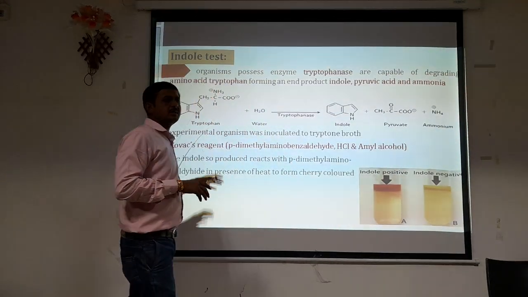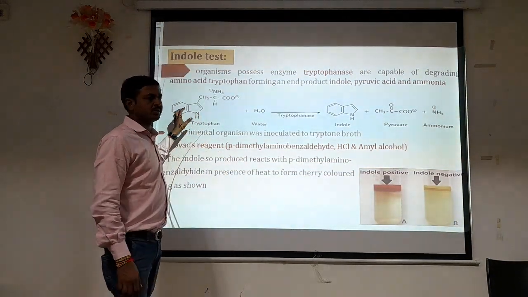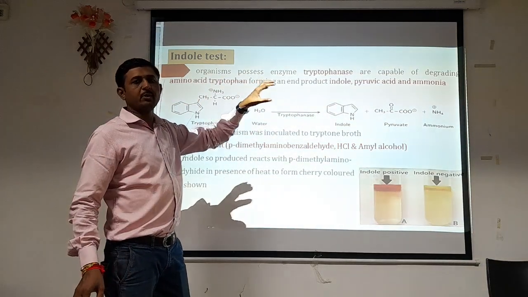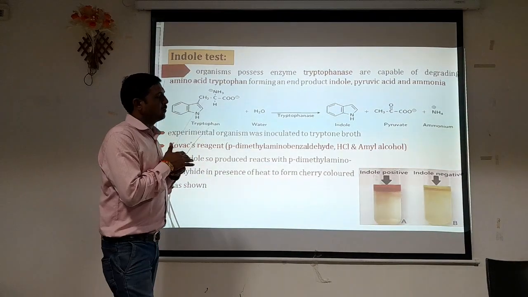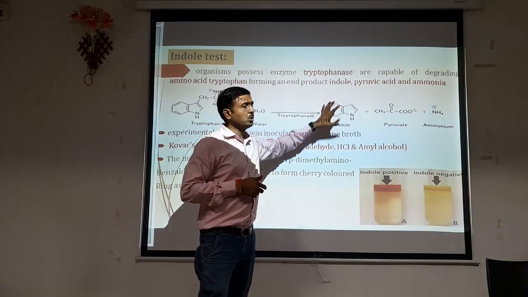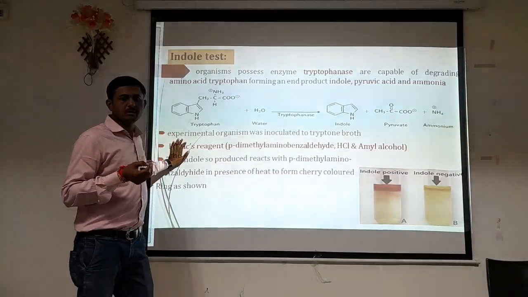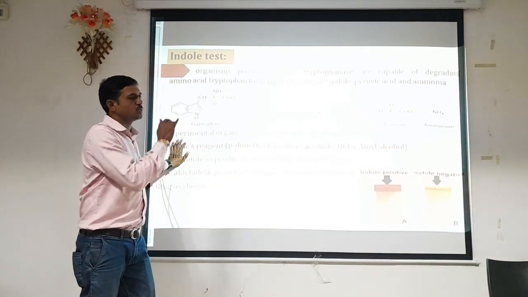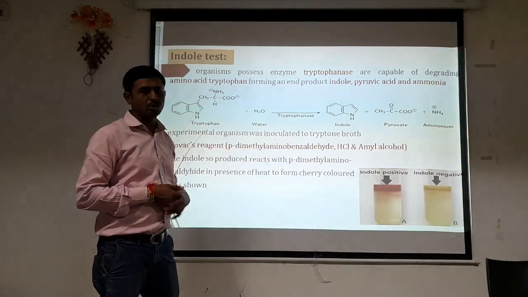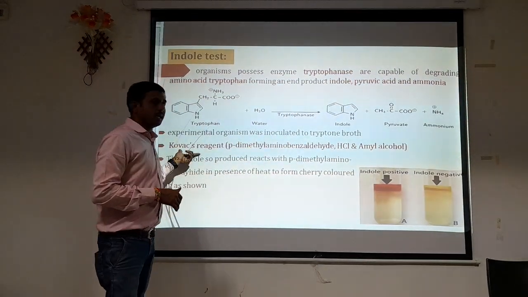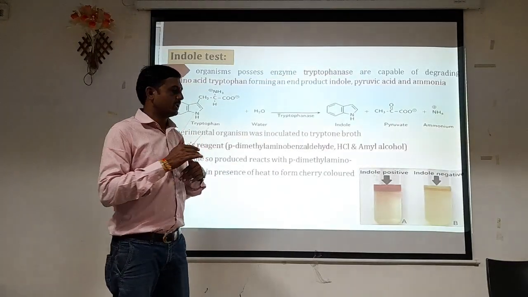By means of this enzyme, the organism has the ability to break down the peptone water or tryptophan amino acid. It forms indole, pyruvate and ammonia, which are the end products of this reaction. Now, how can we detect whether indole is produced in that media or not? For that we use an indicator reagent to test whether indole is produced or not. So the experimental organism was inoculated in the tryptophan broth. That is the procedure.